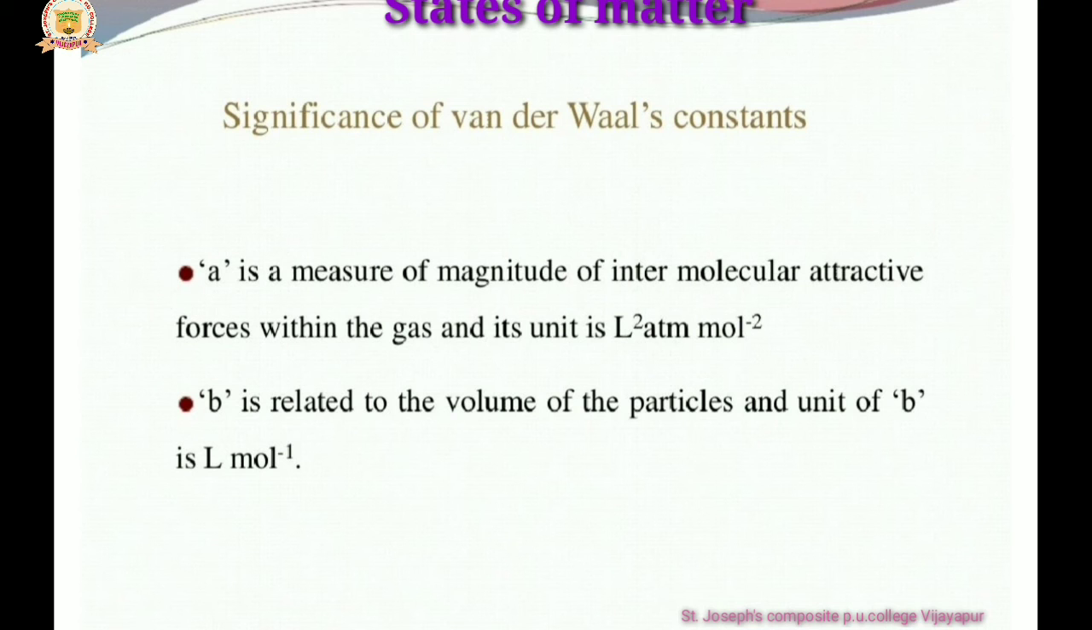Then what is the significance of the van der Waals constants? The constant a is a measure of the magnitude of intermolecular attractive forces within the gas, and its unit is liter square atmosphere per mole square. b is related to the volume of the particles, and the unit of b is liter per mole.